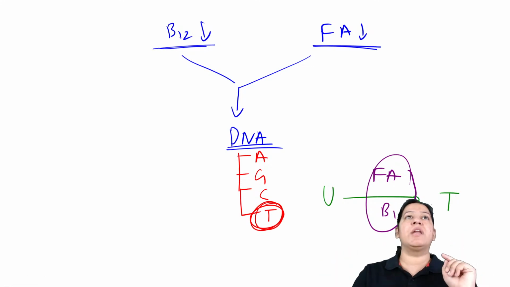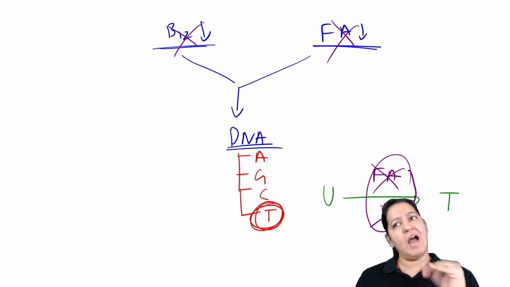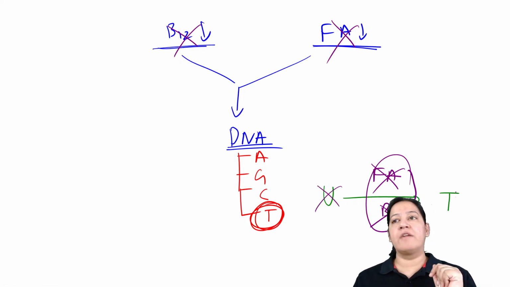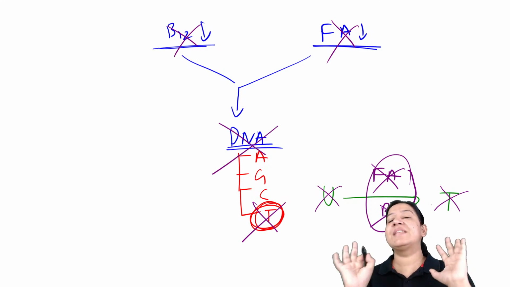Now imagine a situation where B12 or folic acid is deficient. Either of them or both of them are deficient. So uracil will not convert into thymidine. So thymidine will not form. So DNA will not form. So basically DNA नहीं बनेगा.